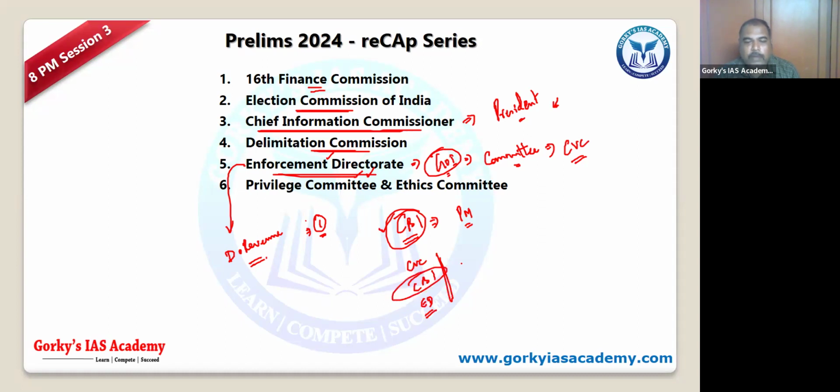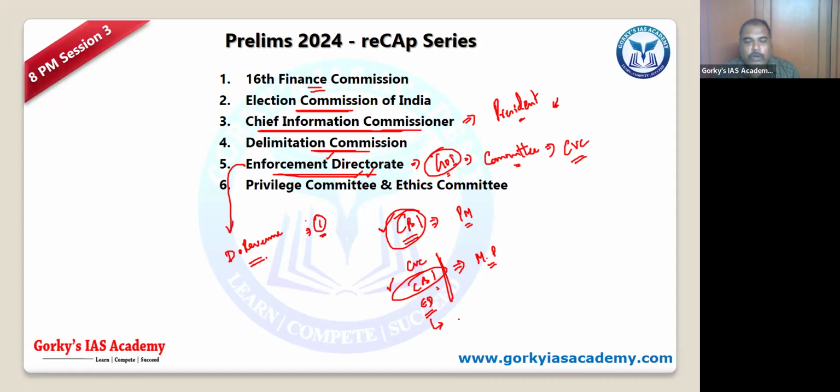CBI comes under which department? Actually, it is now under the Cabinet Secretary, Ministry of Personnel. So the Cabinet Secretary has an overseeing administrative aspect. And ED comes under Revenue, right?